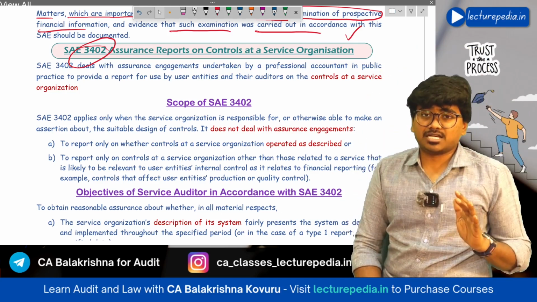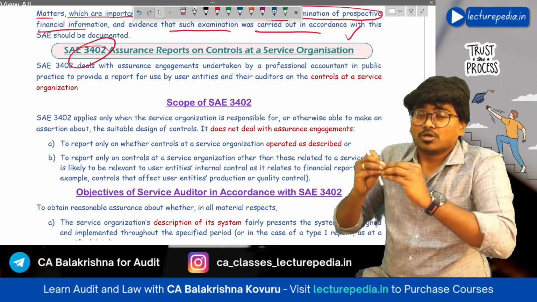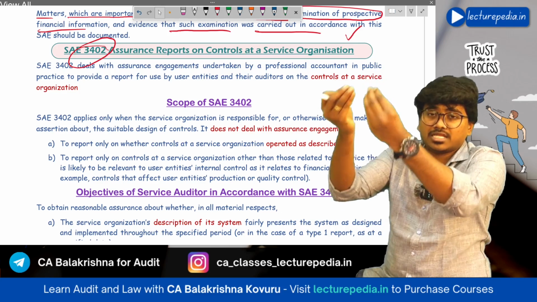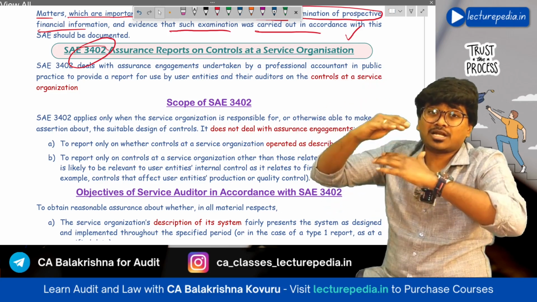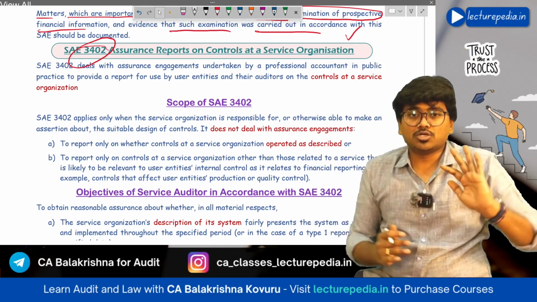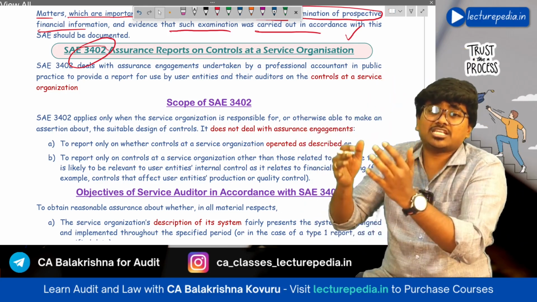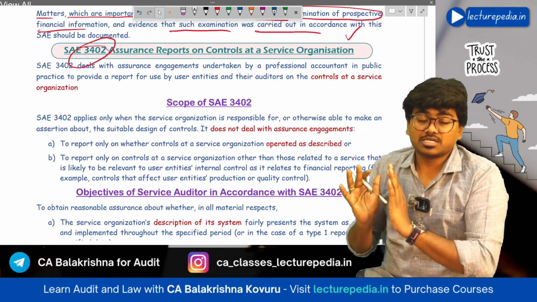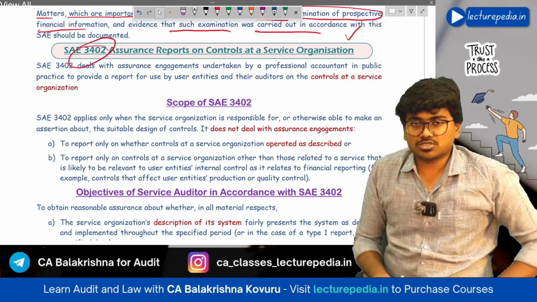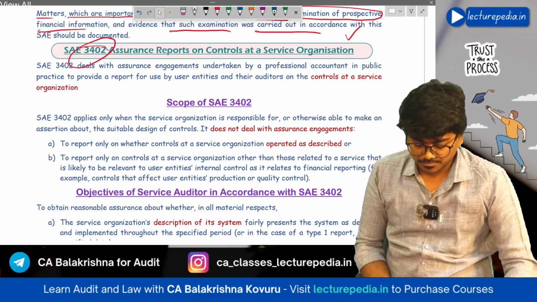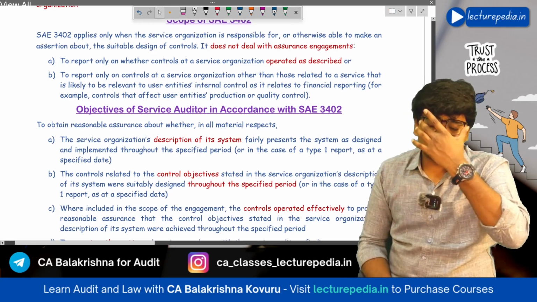If, let's say for example, a particular auditor is appointed to provide assurance on controls at an entity, but this engagement is not in the context of services provided to a user entity, then for such a standalone engagement, just to verify the controls at the entity, SAE-3402 is not applicable. Okay. Next, objectives of service auditor. What are the objectives of the service auditor?